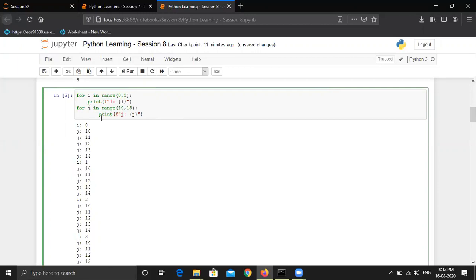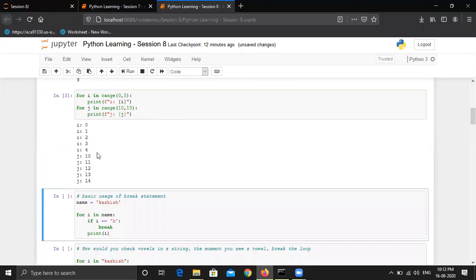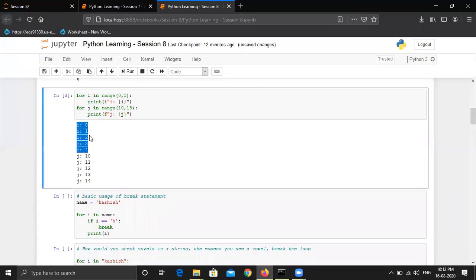Yeah. Okay, so this will be completely different loops. First of all, the i loop is one complete for loop. Once this is completed, the pointer will be moved to this for loop. We can also run this. So first all the values of i are printed and then j. Good question. Thanks for asking.